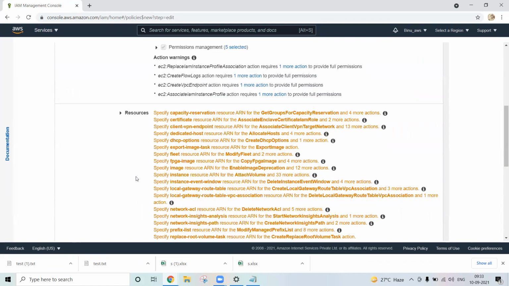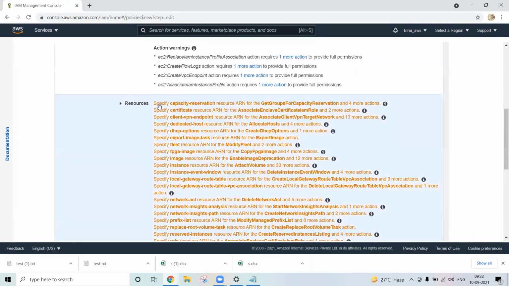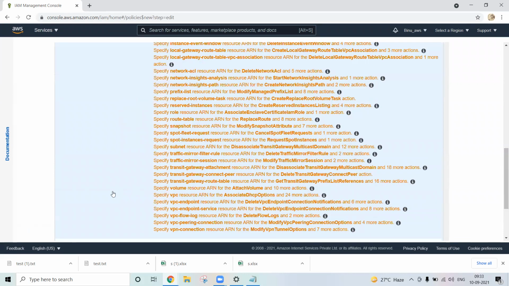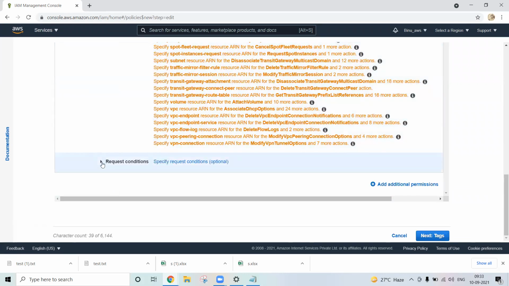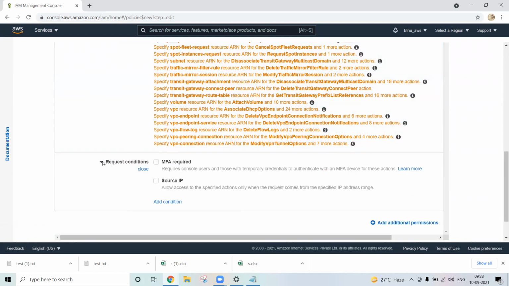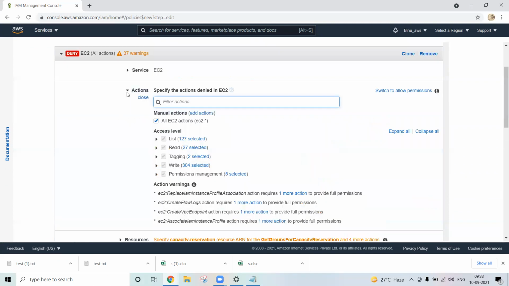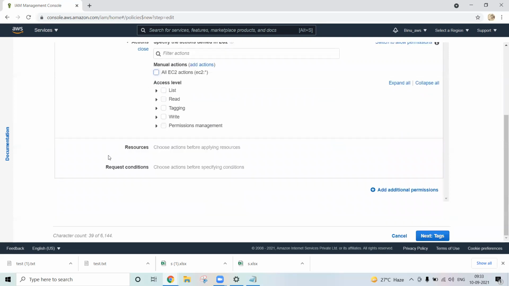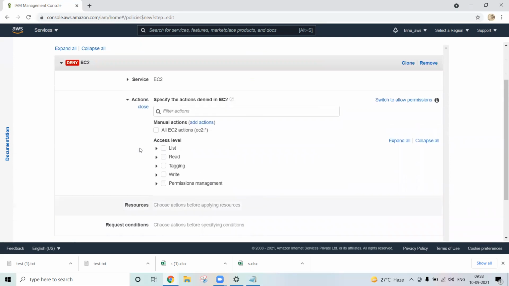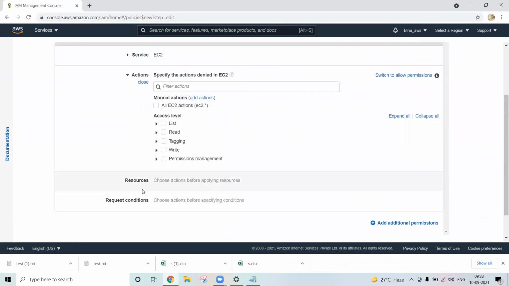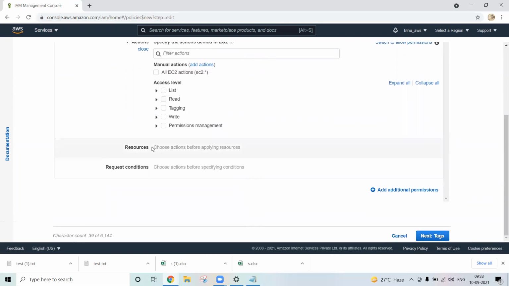Get it? Now coming to resources. Specify the capacity, everything you have to specify here, right? Request condition you have to provide: MFA is required or not required. MFA means multi-factor authentication. The resources are not allowed because you are applying the deny permission, right? So you can apply this action at the specific user level as well as on specific resources.